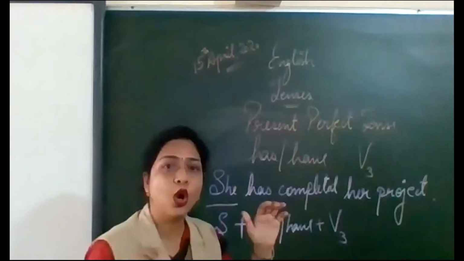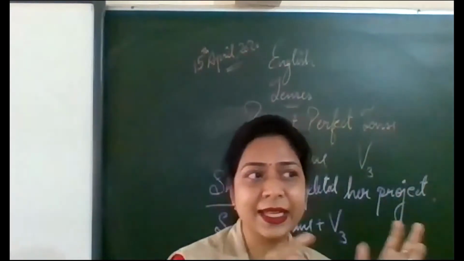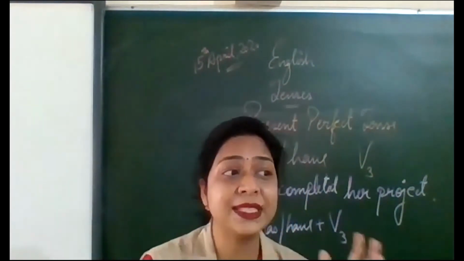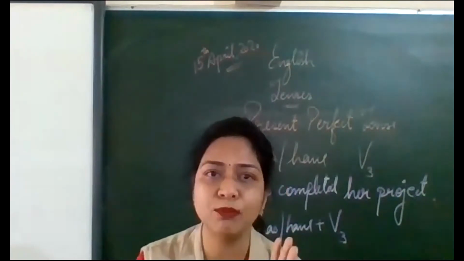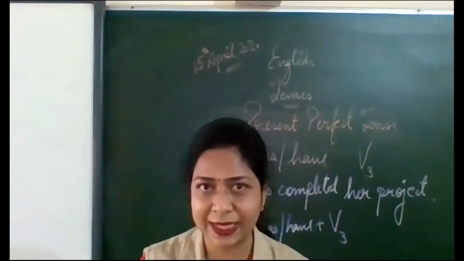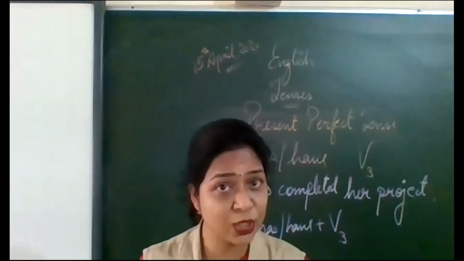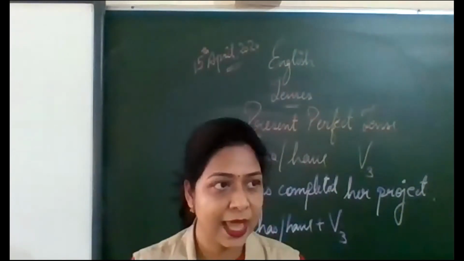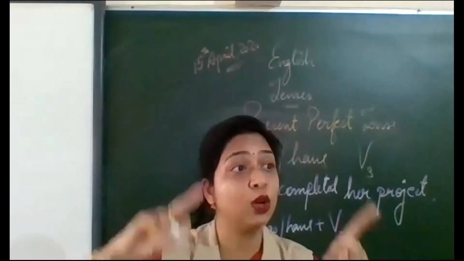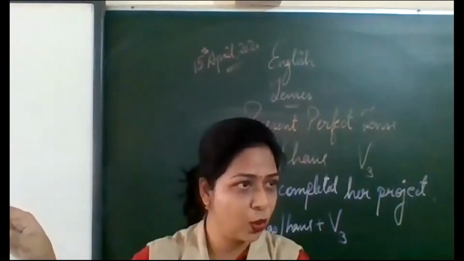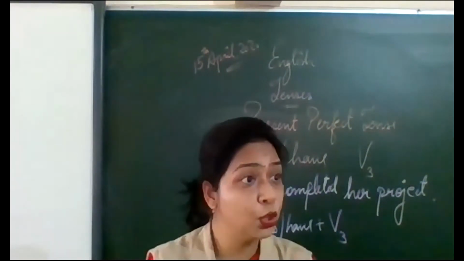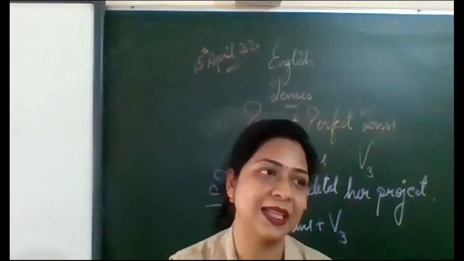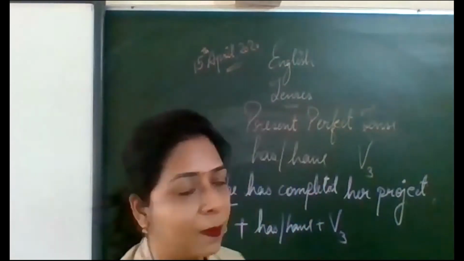Now, you all know up till now that has and have, that means with singular subjects, we will use has. For plural subjects, we will use have. And for I and you also we will use have. Okay, I have. You have. We never say I has. Okay, that would be wrong.